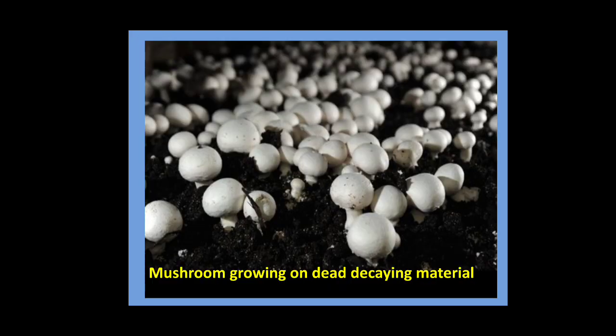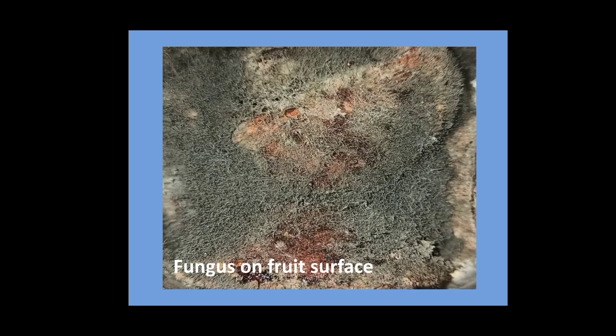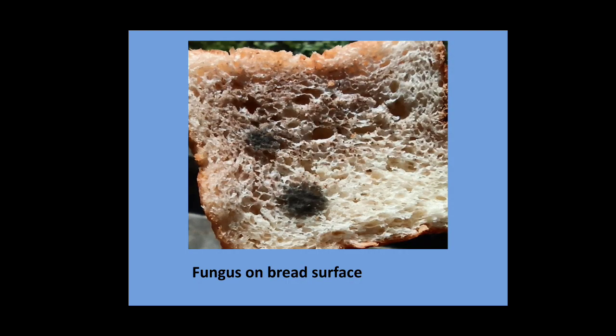This is the mushroom, as you have seen earlier at home or in markets. These are the mushrooms we eat. These mushrooms grow on dead decaying material. This is the image of fungus on a fruit surface. There is a black, grayish fungus appearing on the surface of the fruit. This is the fungus on a bread surface, black in color. This is black mold, black fungus. You can see.